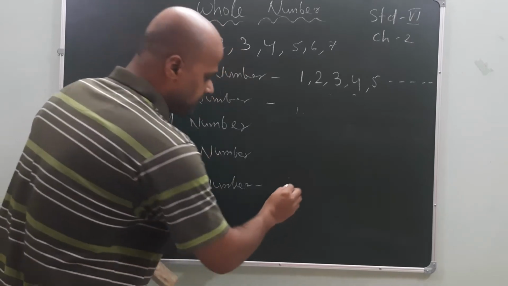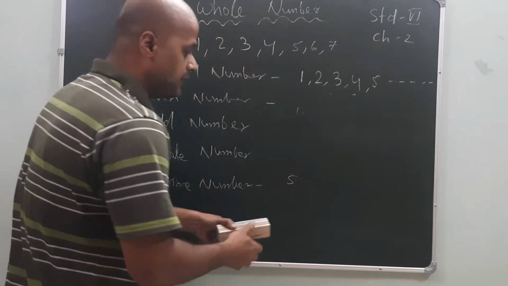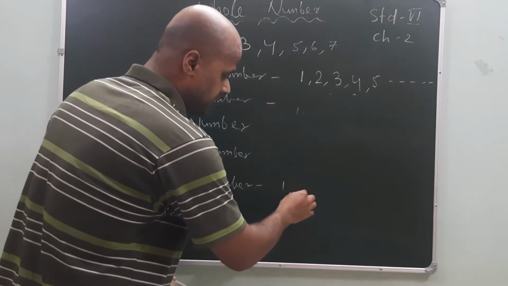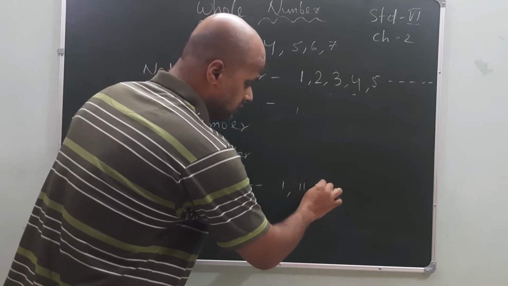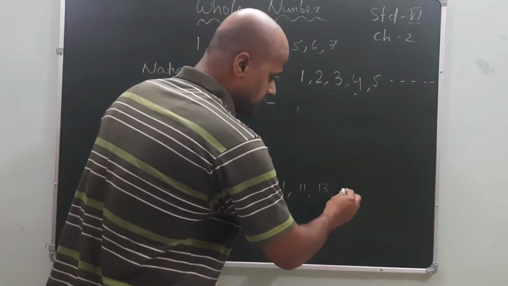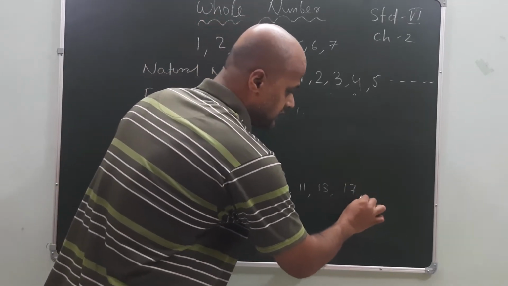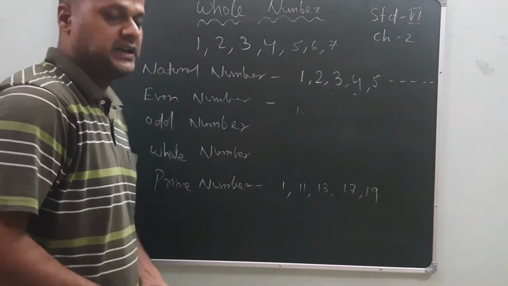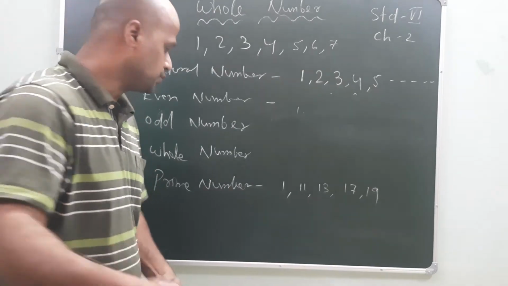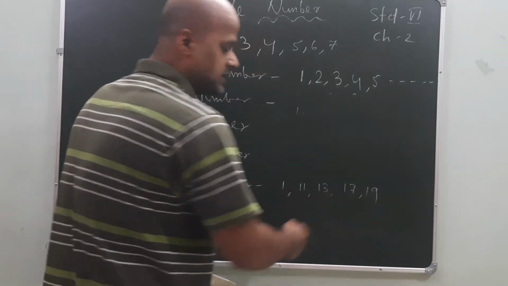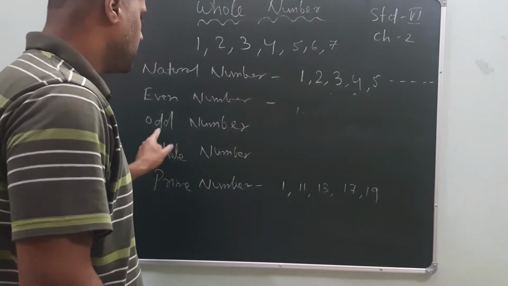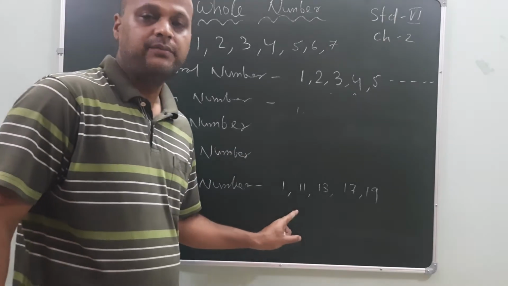Take the example of 5, then 11, 13, then next 17, 19. These numbers are divisible only by themselves or by 1, so those numbers are called prime numbers. Now friends, you understood what a natural number, an even number, an odd number and a prime number are.